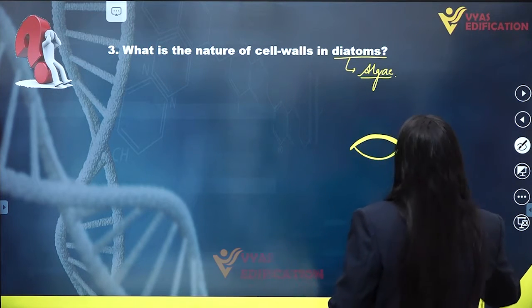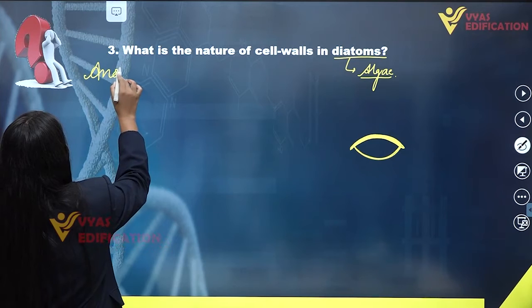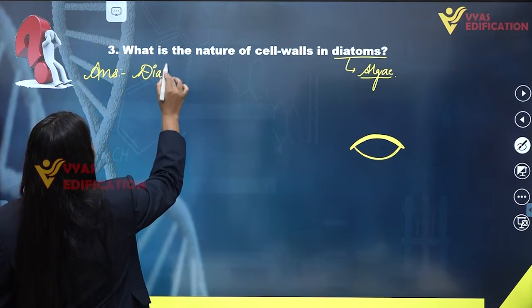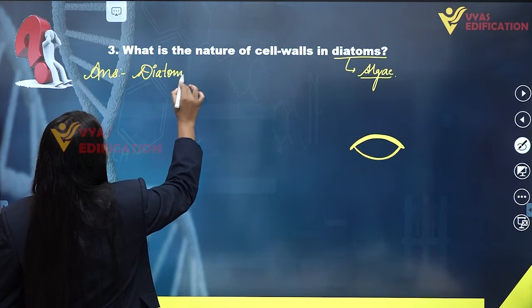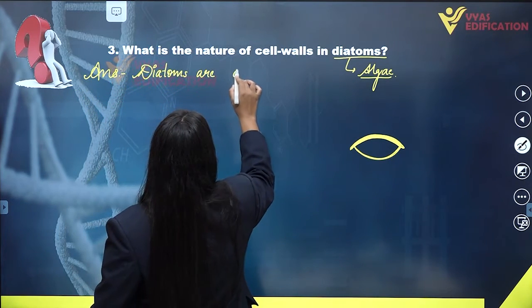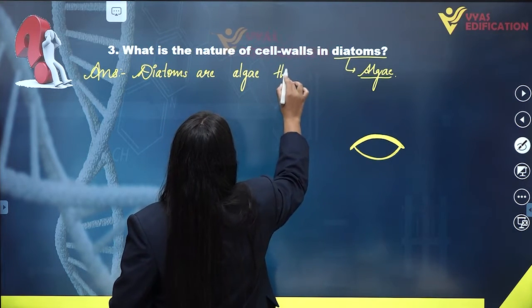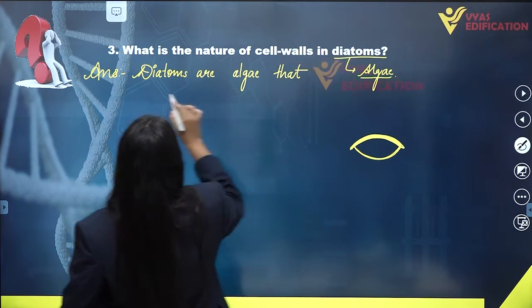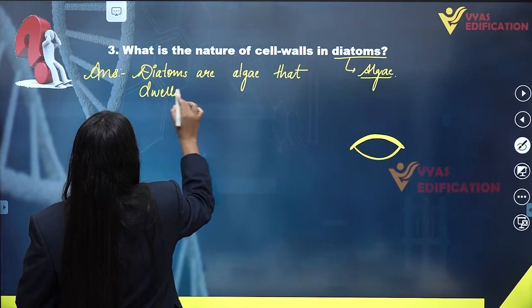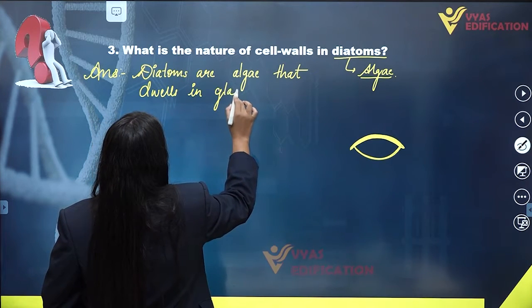So if you want to write, then first of all, diatoms are algae that dwell in glass houses.